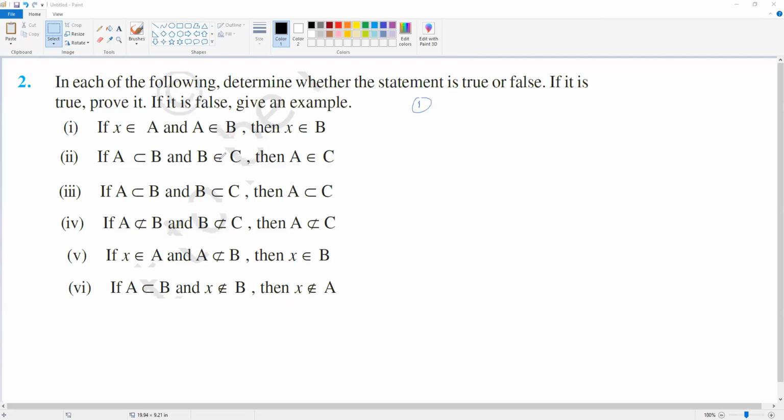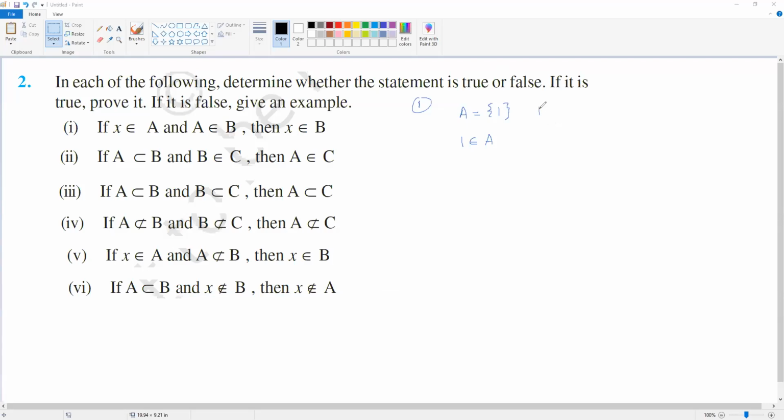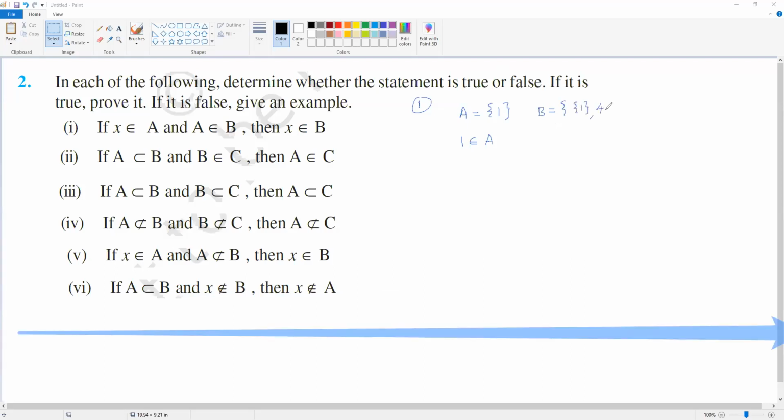See, X belongs to A, and say for example, your set A is set 1. So you can see that 1 is a member of A. And उन्होंने बोला कि A belongs to B. That means your set is something like this. उस set के अंदर elements आ रहे set 1 and another thing say 4, 5, whatever it is.